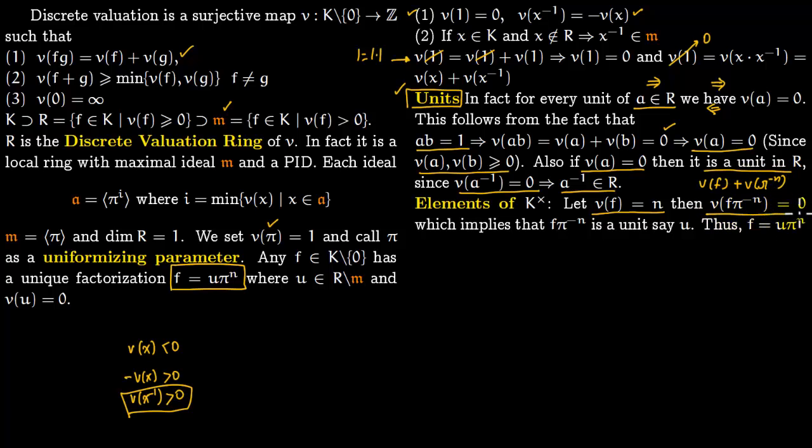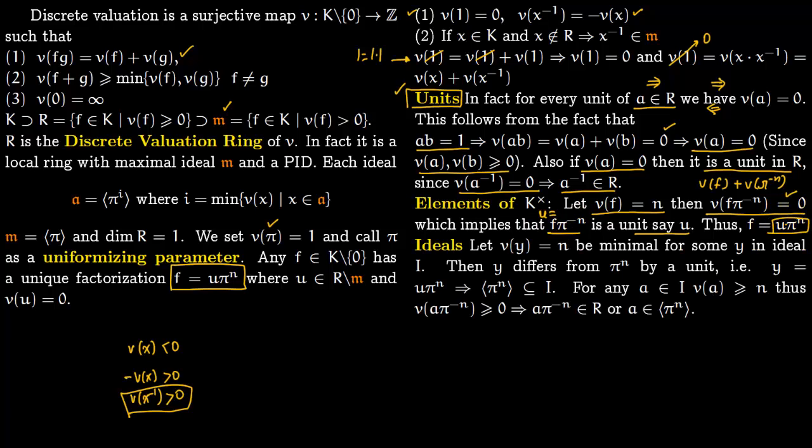So valuation of this would be 0. So if this is 0, we know that an element is a unit if and only if its valuation is 0. So that means this is a unit. Say it is u. So you set this equal to u. So that means f is equal to u times pi to the n, and that is what we wanted to show.